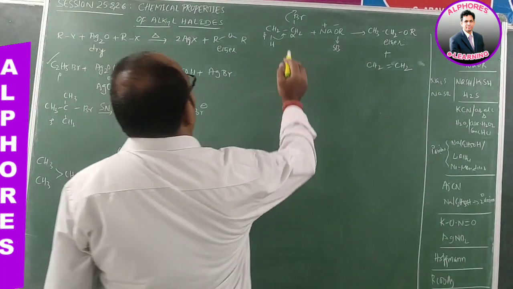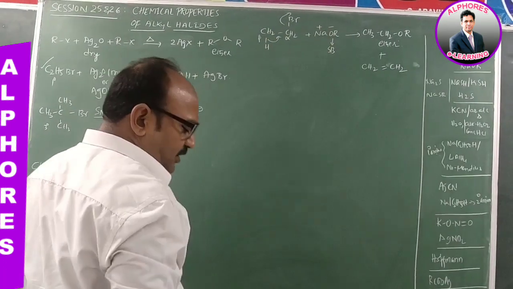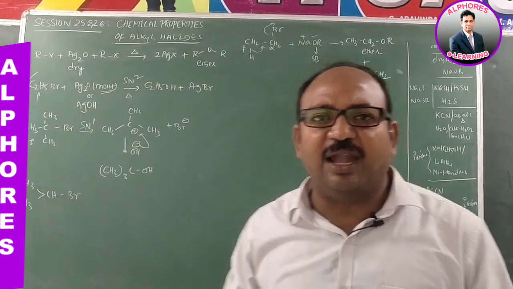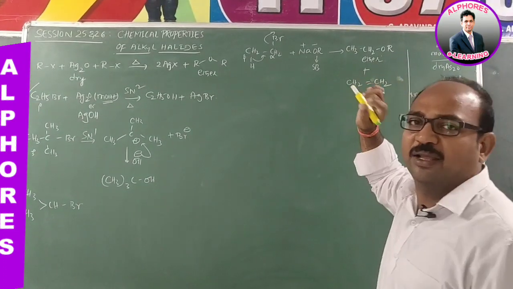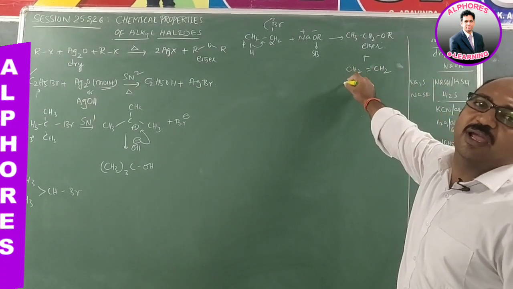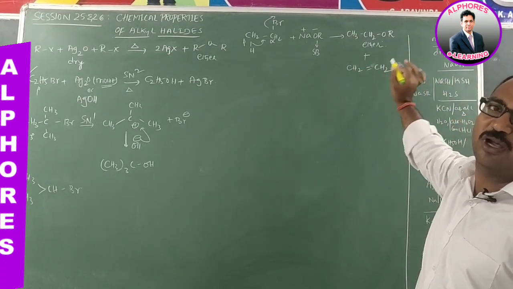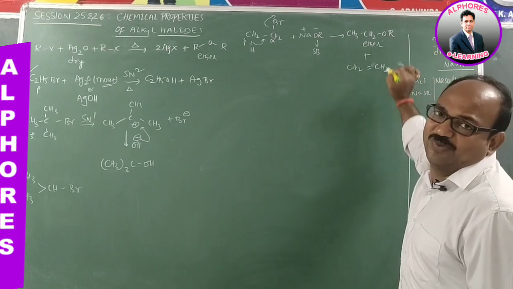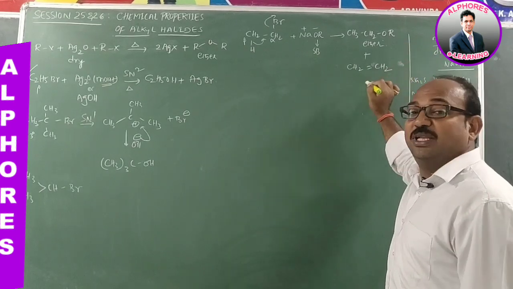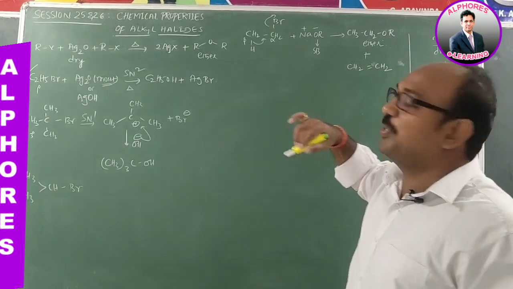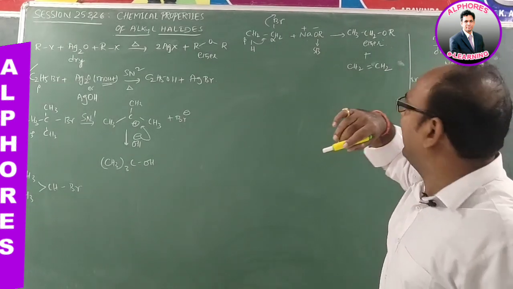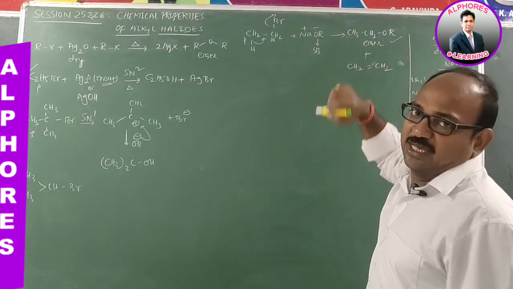Now, here the alkyl halide upon reaction with sodium alkoxide gives ether as the product, and alkene, meaning the elimination product, is also possible, right? Out of these two, which one is major? Which substrate are you using? A primary alkyl halide. Being a primary alkyl halide, the substitution product is major.